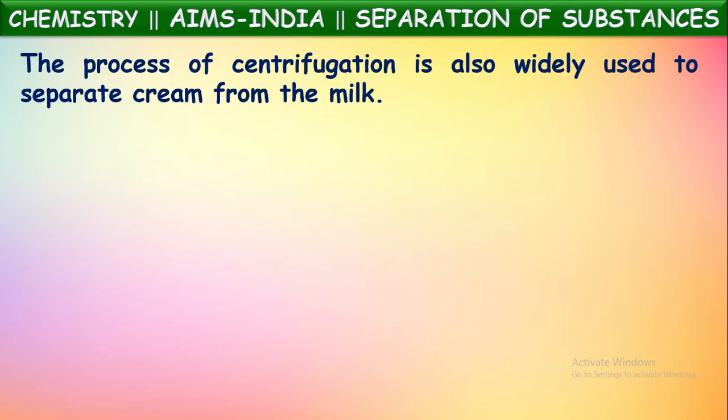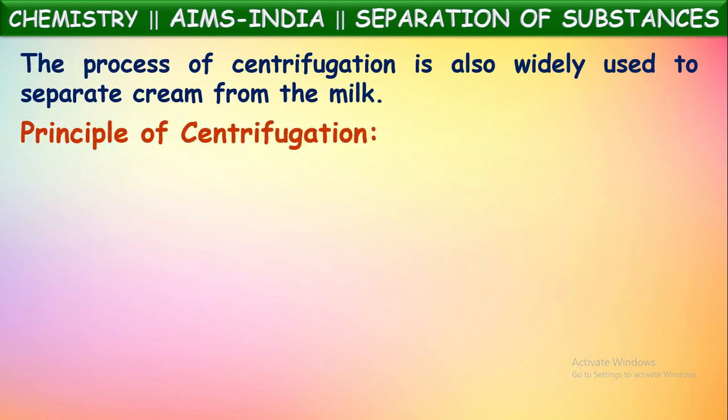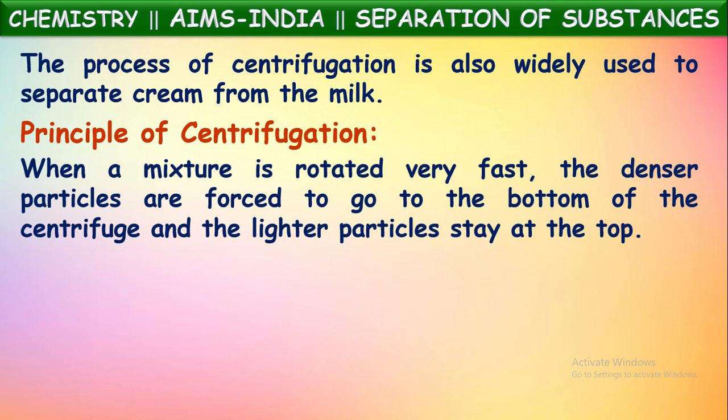Next, the process of centrifugation is also widely used to separate cream from the milk. Yes, just as we discussed, cream from the milk is separated by using the same technique, centrifugation. What is the principle involved in this centrifugation? When a mixture is rotated very fast, the denser particles are forced to go to the bottom of the centrifuge and the lighter particles stay at the top. This is the main principle.